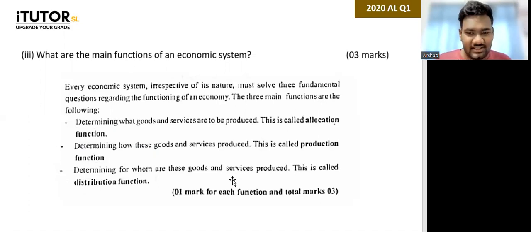Is that okay? Can handle main functions of an economic system? Yeah. Yep, all good. Okay. Then the next one.